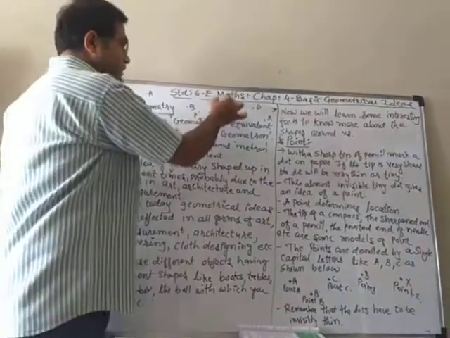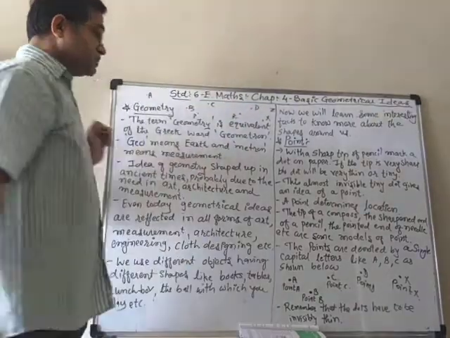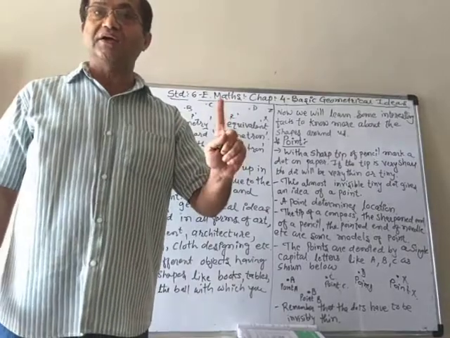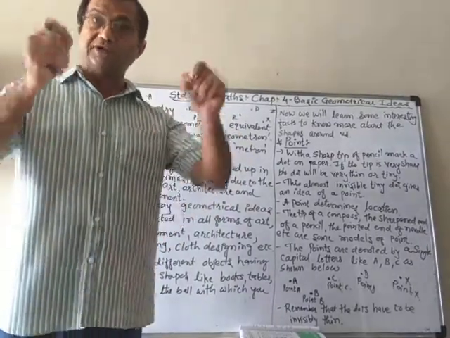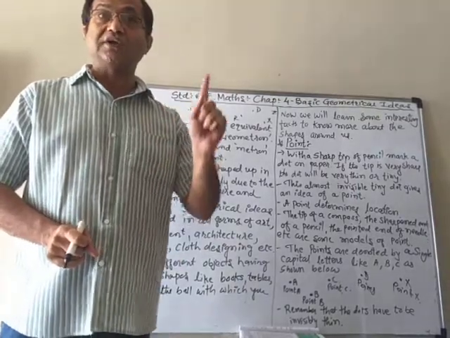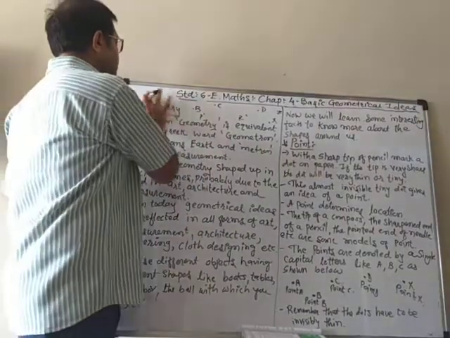That is not acceptable. So you must remember that a point is denoted only by a single letter, not point AB, not point XY. Only a single letter, and that is also a capital letter. That you have to remember.